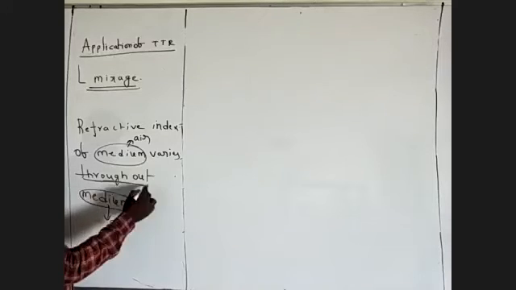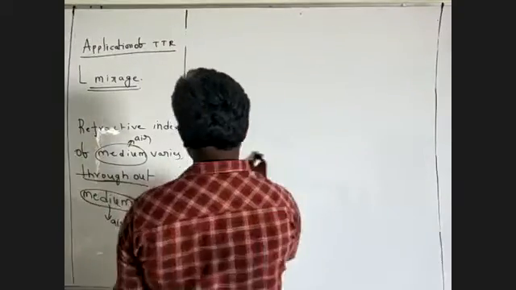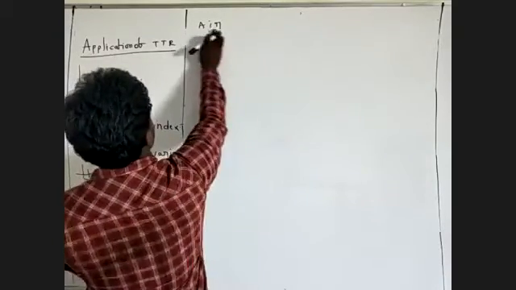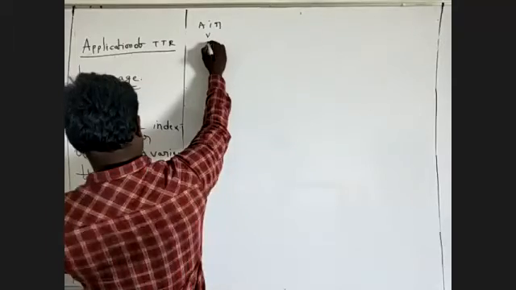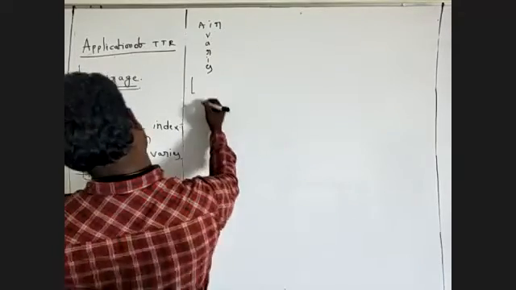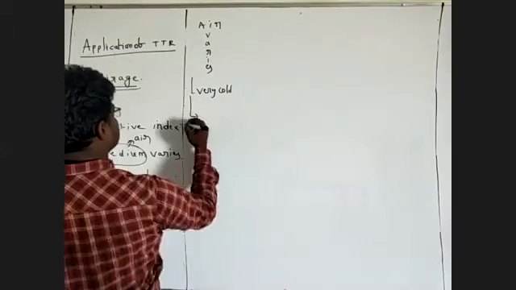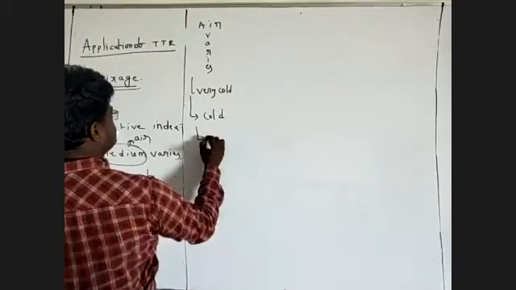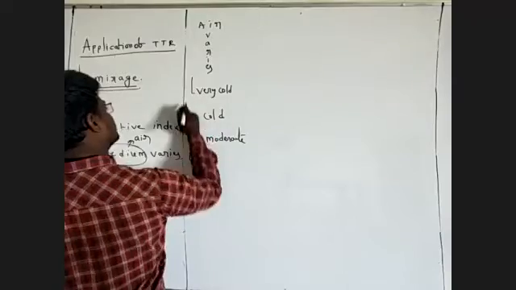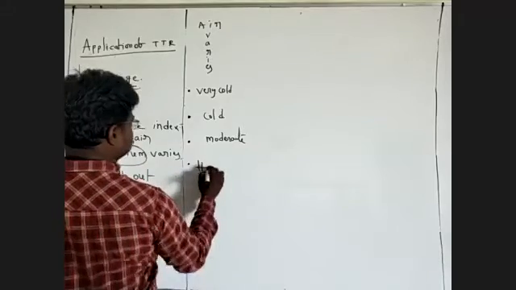Suppose the air varies: first very cold, next cool, moderate, then hot, very hot.